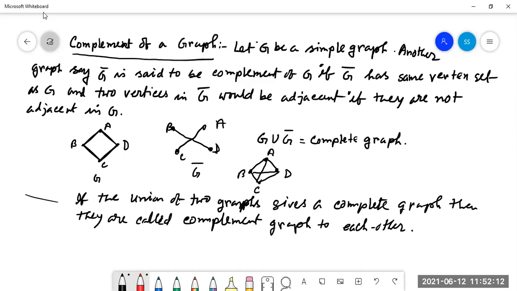So here also we have to find out the union of two graphs. These two are graphs. When we take the union, then this graph is coming.